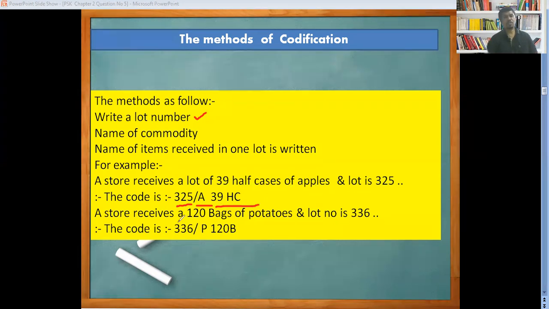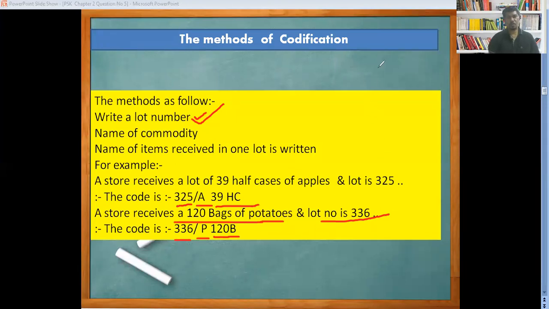A store received 120 bags of potatoes, and the lot number is 336. As per our method, the first is to write the lot number, which is 336. The name of the commodity, we have received potato, so we are going to write P here. The next is the name of the item received in one lot, which is 120 bags of potato. This is the method we are going to use to write the codification.